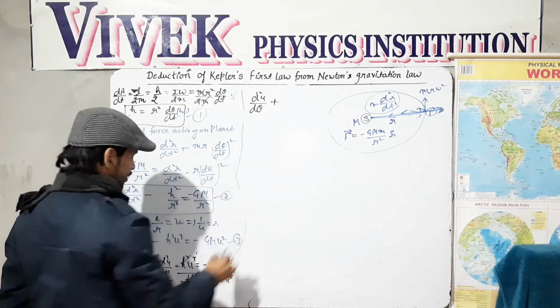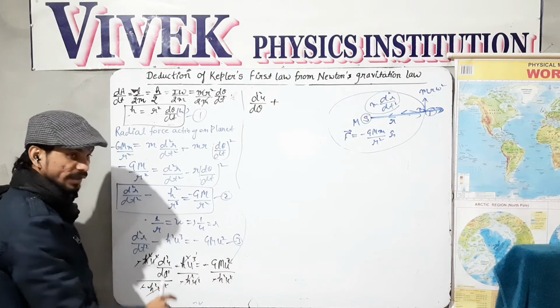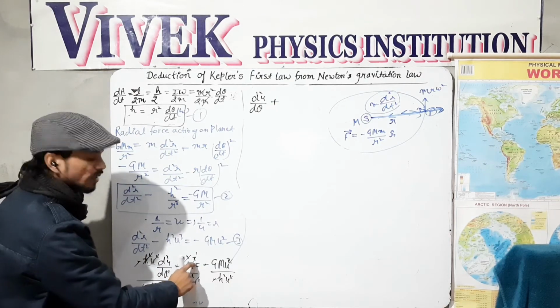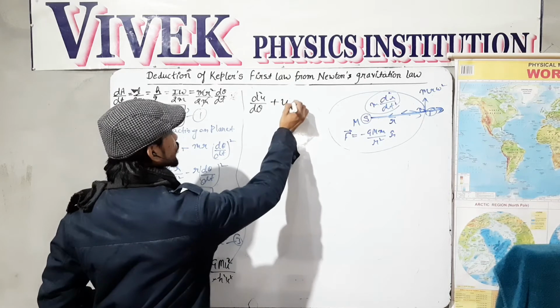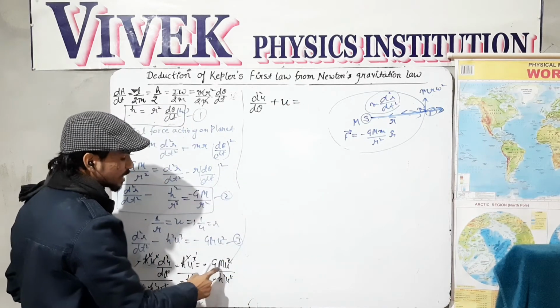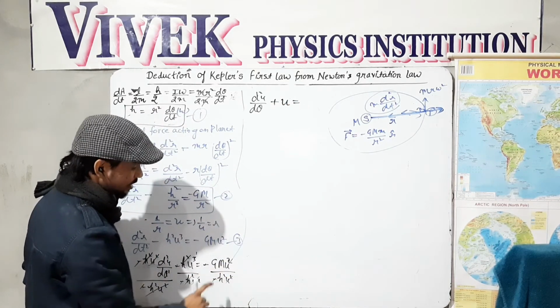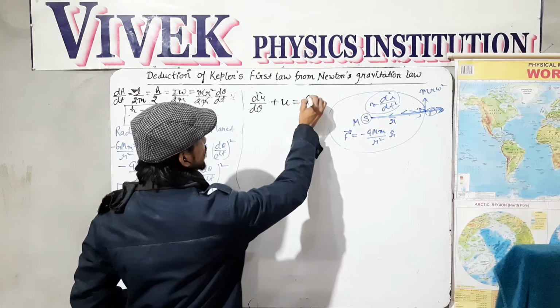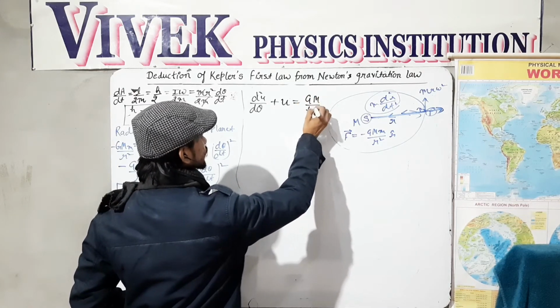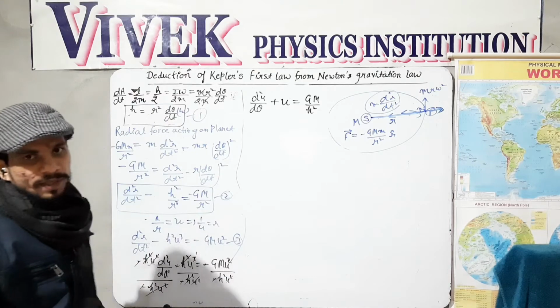and plus, this is plus because minus and minus gets positive, and 1 power is appearing, so this is u, equals gm only, gm over h square only. So gm over h square, this is the final equation what we have.